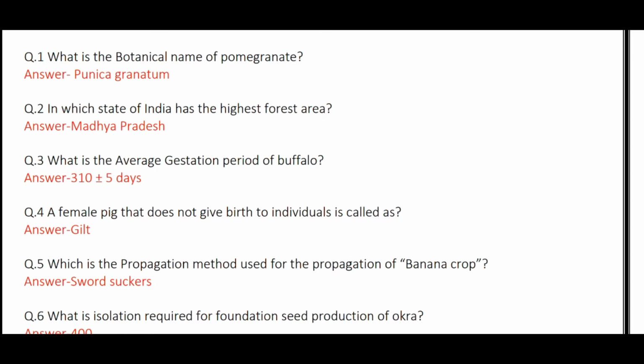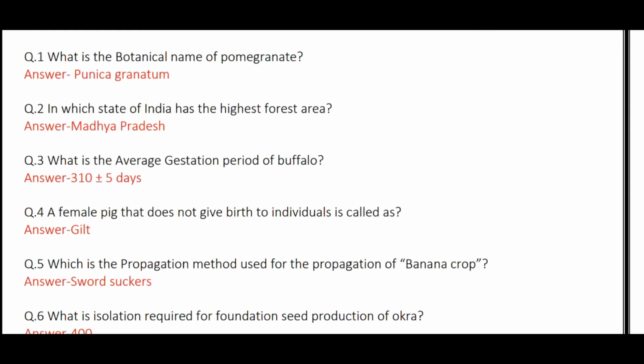And in this video, we'll discuss the last year's mains question paper. And here comes the first question. What is the botanical name of pomegranate? It's Punica granatum. In which state of India has the highest forest area? Madhya Pradesh. The average gestation period of buffalo is 310 plus or minus 5 days.